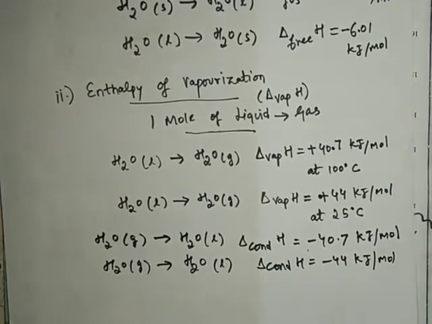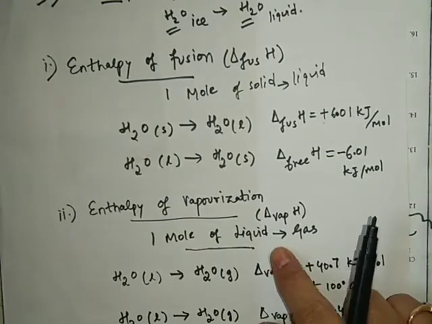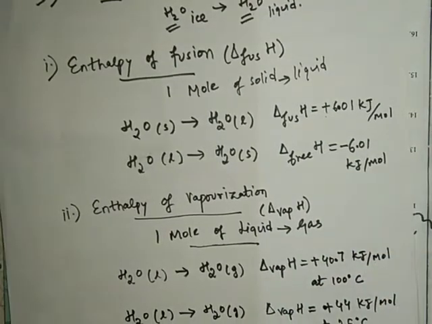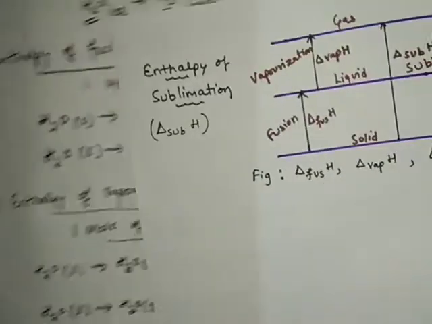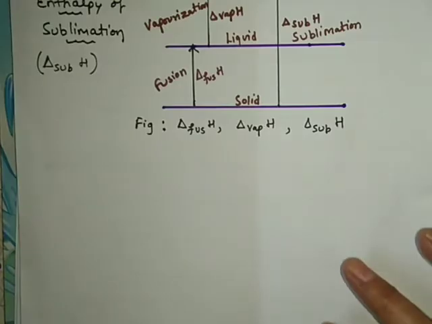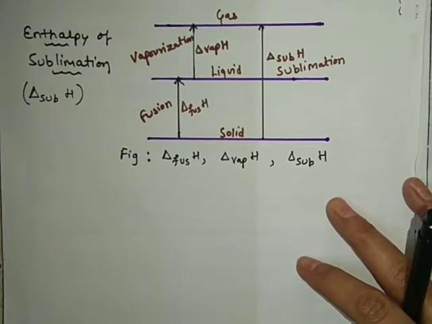Then next we come to this. This was the first and second. First was enthalpy of fusion and second is enthalpy of vaporization. Next we are coming to the third one in the enthalpy of phase transition, and that is called enthalpy of sublimation. Okay, so this is enthalpy of sublimation.